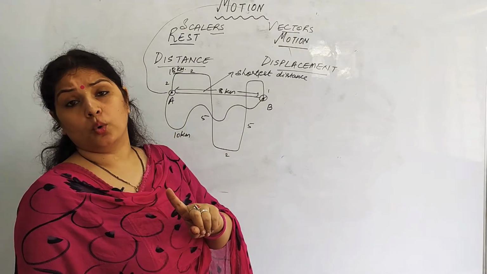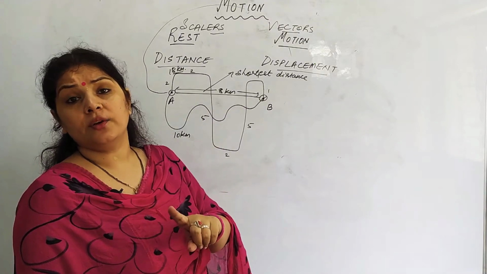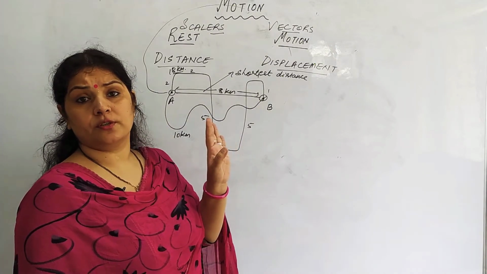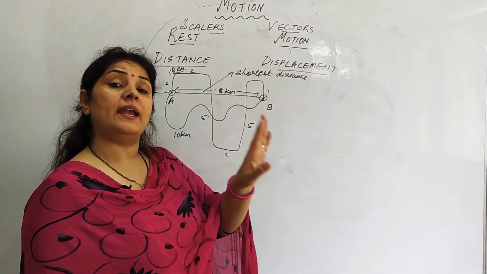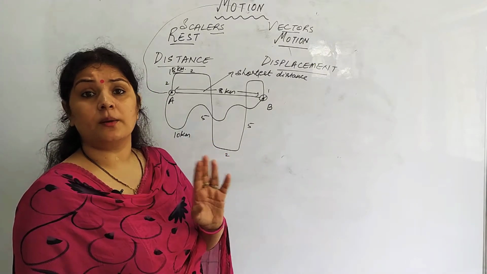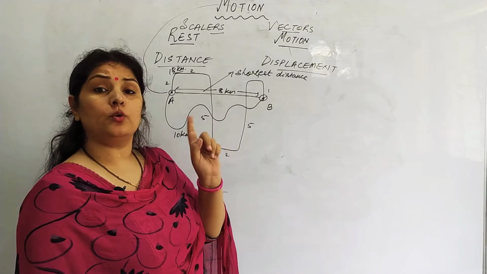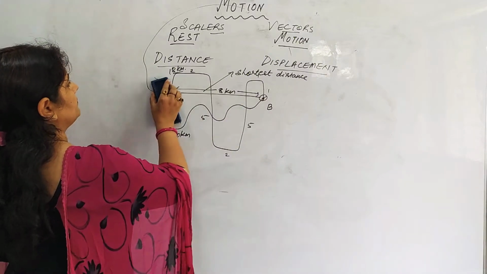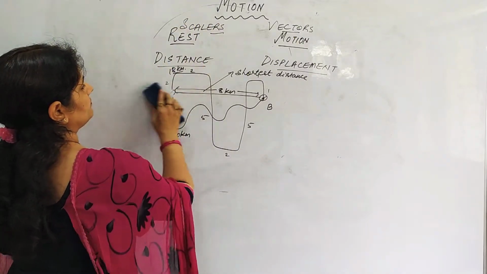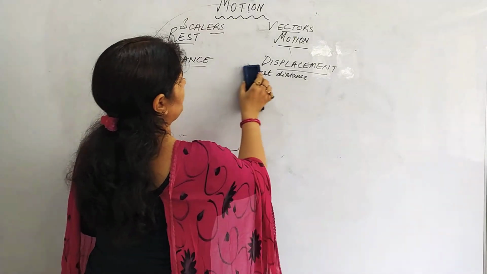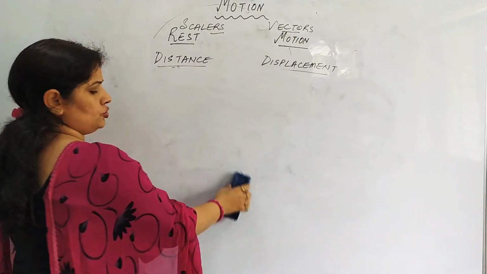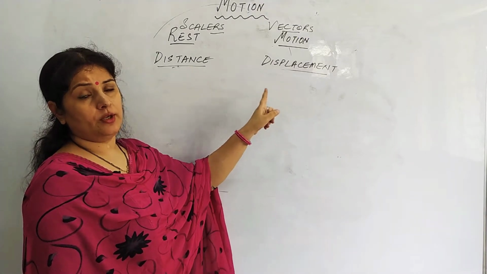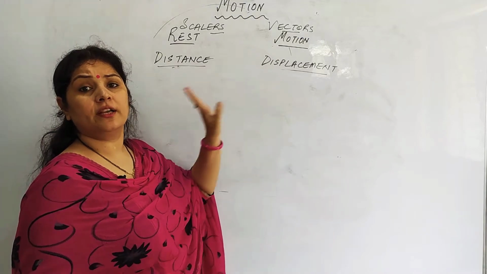Displacement could be 0. Displacement could be negative, displacement could be positive, but distance is always positive. Distance may have many values, but will never be negative. Distance will never be 0, but displacement could be positive, negative or 0 also. So we'll discuss that condition. So this is a scalar, this is a vector. It may have many answers, it is a unique value. It is always positive, it could be positive, negative or 0.